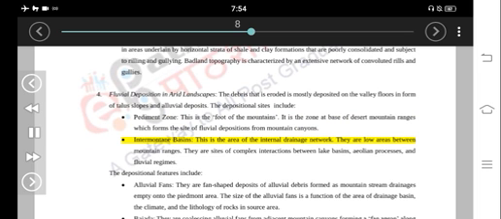Intermontane basins. This is the area of the internal drainage network. They are low areas between mountain ranges. They are sites of complex interactions between lake basins, aeolian processes, and fluvial regimes.